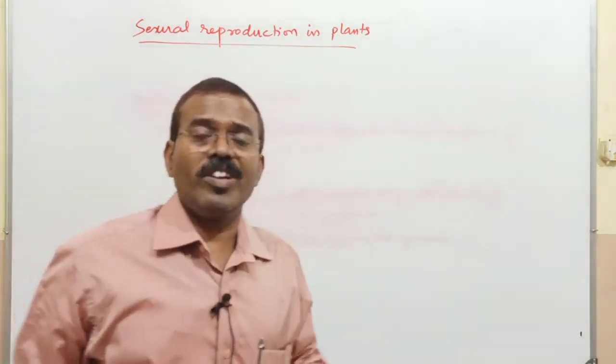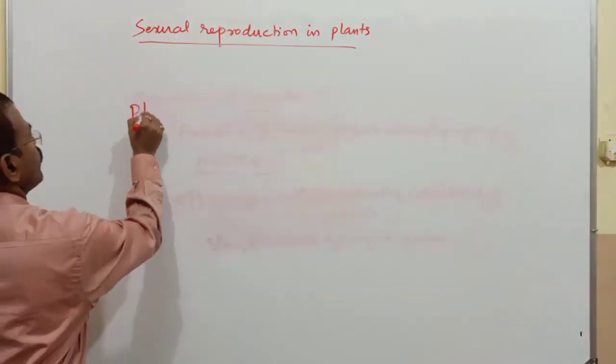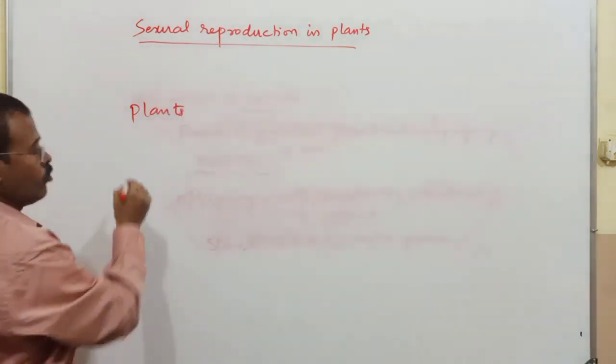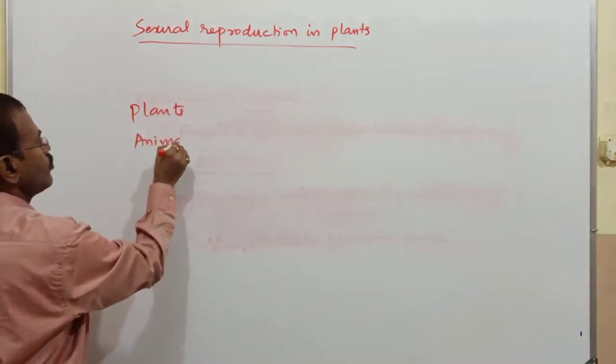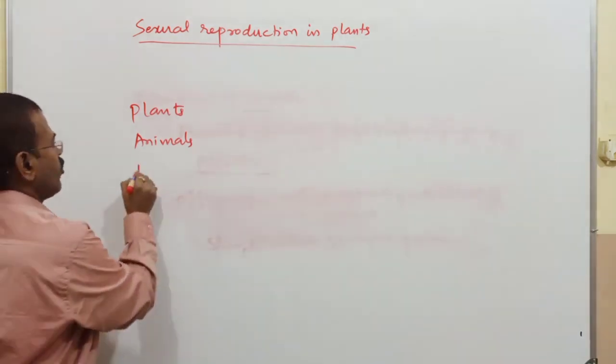See, there is a diversity in the living world. So we have plants, animals, and lower group organisms like fungi.